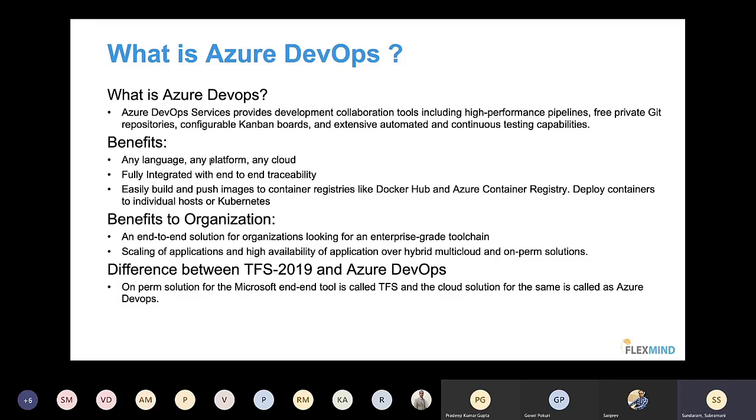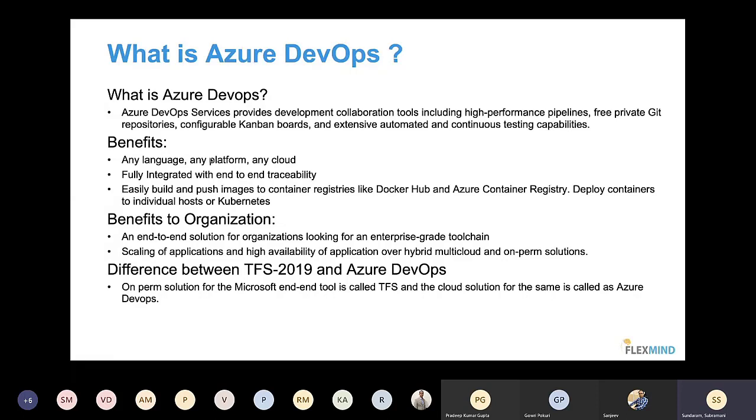And how will it benefit my organization? Consider an organization that is using open source tools. For example, they are using Git for version control, Jira for ticketing, and some other tools for business analyst work. They are using Selenium for test cases, Docker for containerization, Tomcat for web servers, and IIS for other servers.